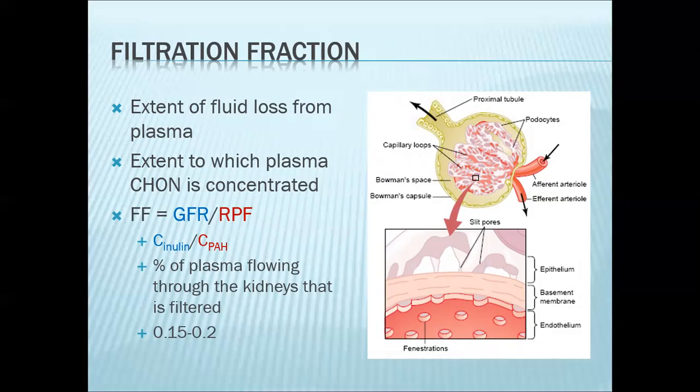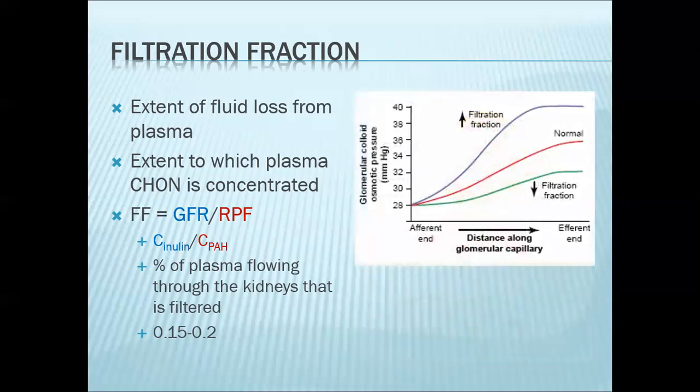Now, normally, the value for your filtration fraction is 0.2. This simply means that as plasma is being filtered from the afferent side to the efferent side, plasma will be filtered. What is left in the glomerulus would be your plasma proteins. So here you will note that as plasma passes through your glomerulus from the afferent side to the efferent side, plasma is being filtered, but proteins will be left in the glomerulus.